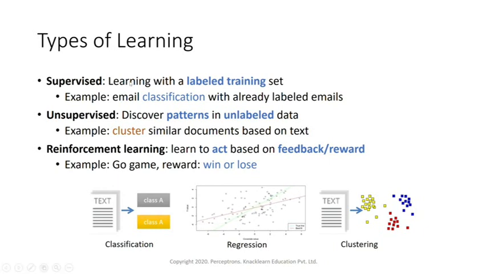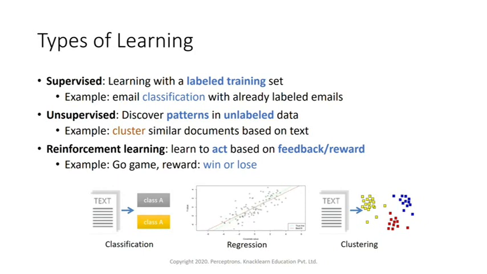The other one is unsupervised machine learning. Unsupervised learning is discovering patterns in unlabeled data. When the data is not labeled, we use unsupervised learning. There are different types of algorithms in unsupervised learning, which try to understand the patterns within the data because the data will not be labeled. So we cannot supervise the computer anything here.